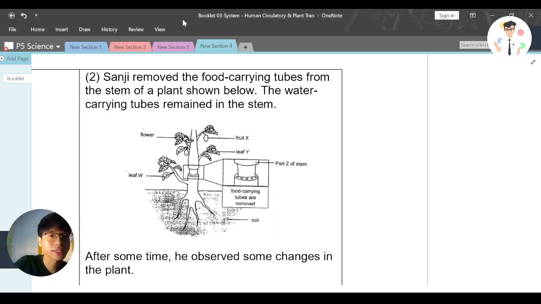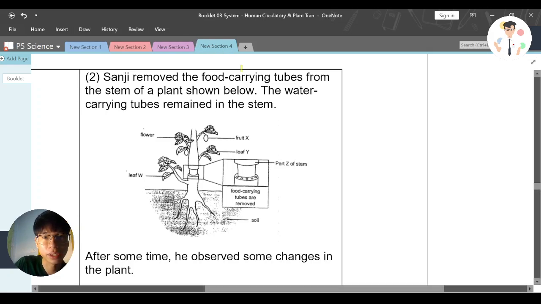So this question says that Sanji removed the food carrying tube from the stem of a plant shown below. Let me just quickly highlight the keyword here. Food carrying tubes of a stem is being removed. As you can see here, the outer part is being removed. Again, the outer part is food carrying tube. The inner part is water carrying tube.